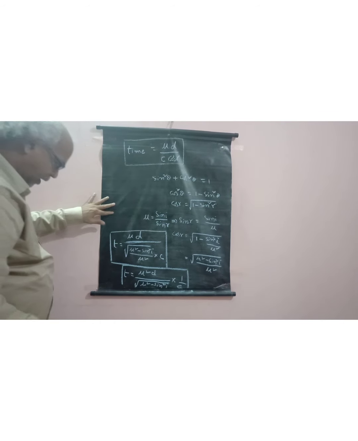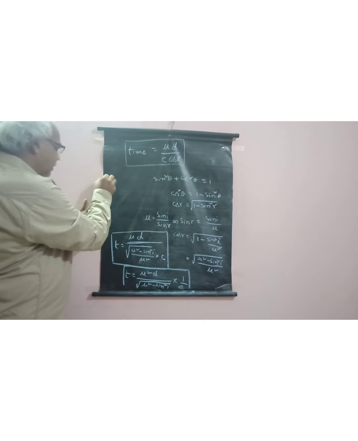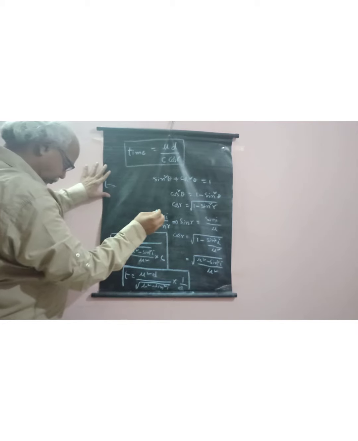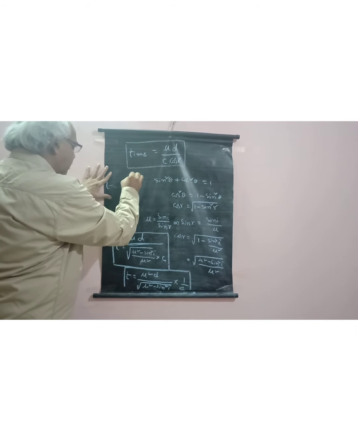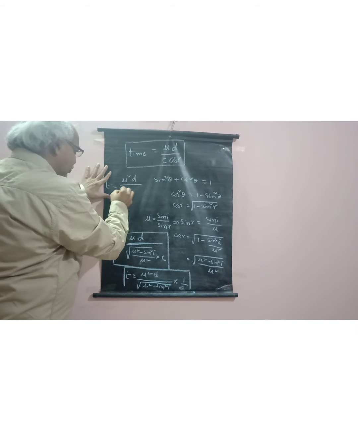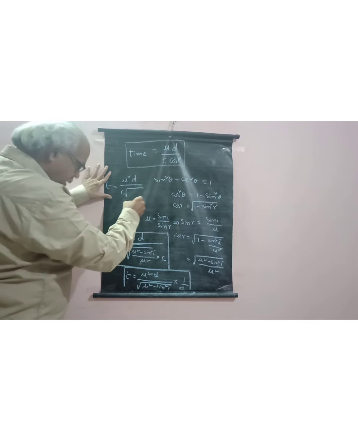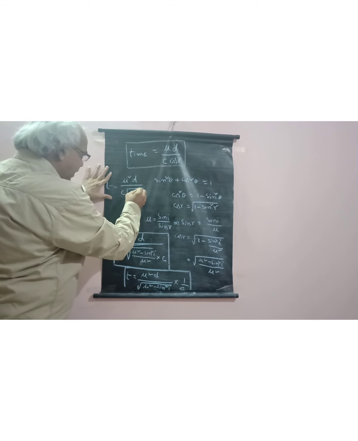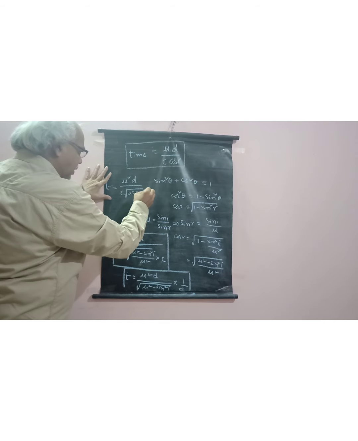So the final expression for time is t is equal to mu square d by c into root of mu square minus sin square i.